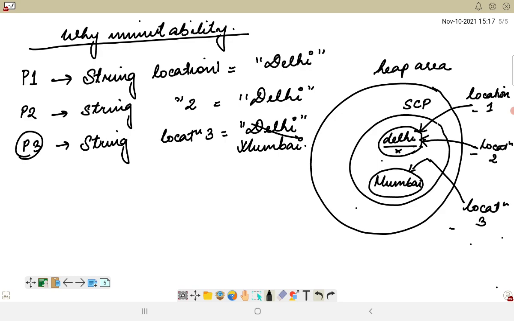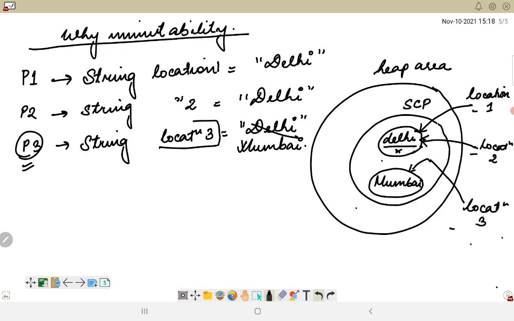And since strings are immutable, we call strings immutable in Java because the string objects are cached in the string pool, and since the cached string literals are shared between multiple persons, there is always a risk where one person's action would affect all the other persons, as already mentioned in this example, right? So if I'm changing the location from Delhi to Mumbai, all the other persons' locations also get changed, but this is not our primary motive. Our primary motive was to change only P3's location.